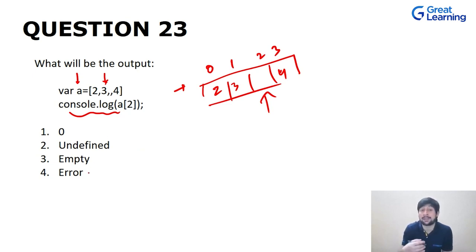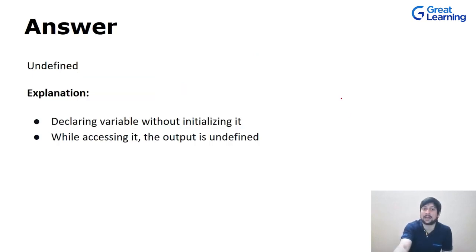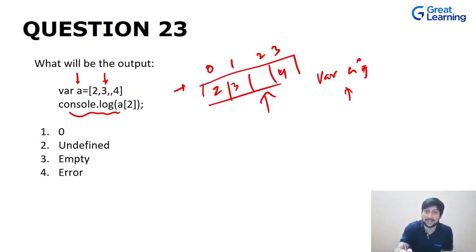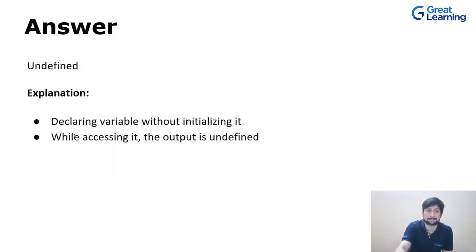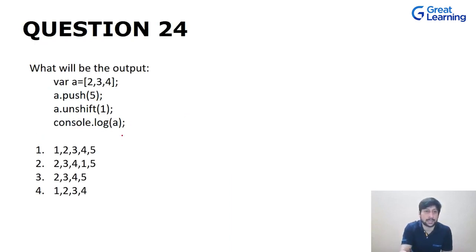Whenever you declare a variable, like let's suppose you have declared a and you are not initializing it, what will be the value of this? It will be undefined. The same thing happens over here. As you haven't defined it here, you have just declared it, so it will be undefined. So the correct option is undefined. Declaring a variable without initializing it means it's an undefined situation. While accessing it, the output is undefined. Now let's move on to the next question.